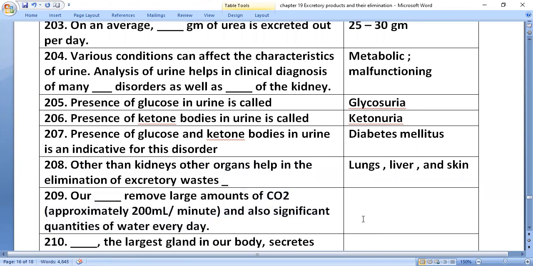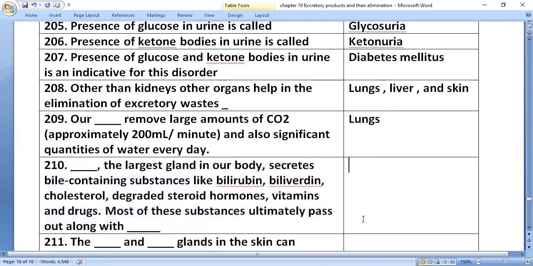Then our lungs remove a large amount of carbon dioxide, approximately 200 ml per minute, and also significant quantities of water every day. The largest gland, the liver, is the largest gland in our body. It secretes bile containing substances like bilirubin, biliverdin, cholesterol, degraded steroid hormones, vitamins, and drugs.